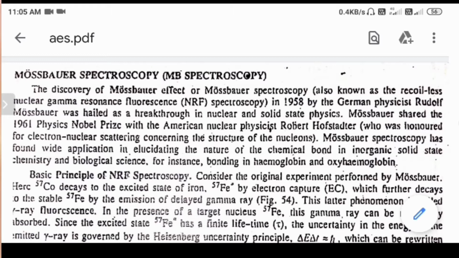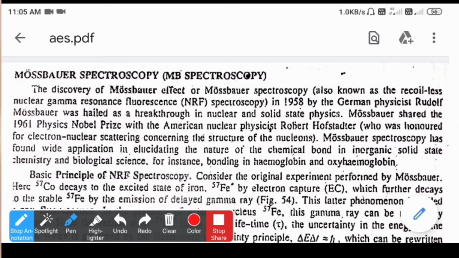So in this spectroscopy, generally gamma radiations are used. Those radiations are of very high energy, and the basic principle of Mossbauer spectroscopy involves the absorption of that gamma radiation by the iron Fe57 nuclei, which results in the excitation of that nucleus, and after excitation, when it comes to the ground state, it will emit radiation.